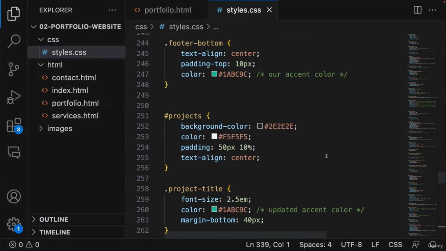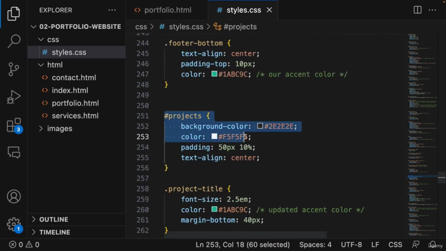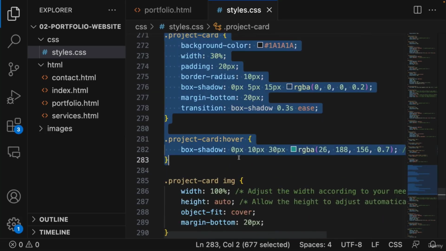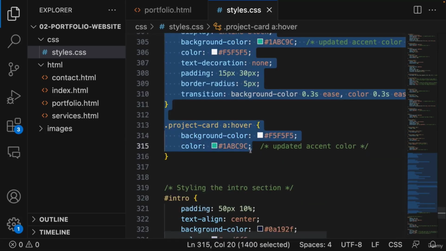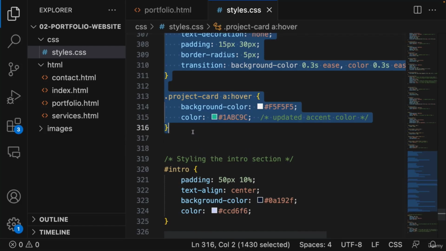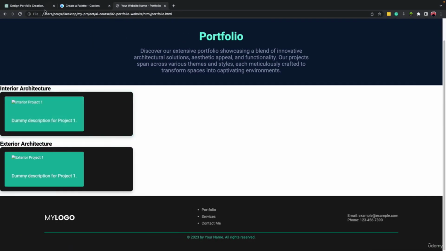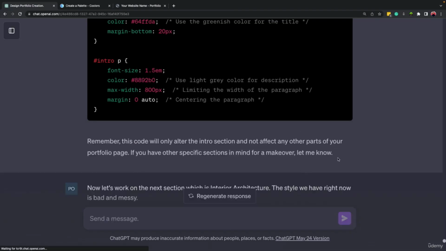So since I don't know which part we need to change, I'm going to come here. This is the footer, which we did earlier for the previous page. And from here, we made some changes on the portfolio page, right? Here we have project card and the images related to that. I'm going to select all of them until the intro section, which we made some changes right now at the beginning of this lecture. So let's come here and paste the CSS code here as well. And let's wait for the response of ChatGPT.